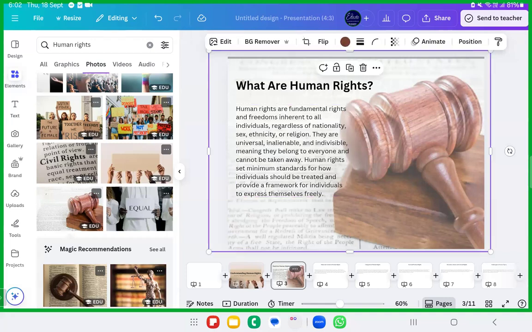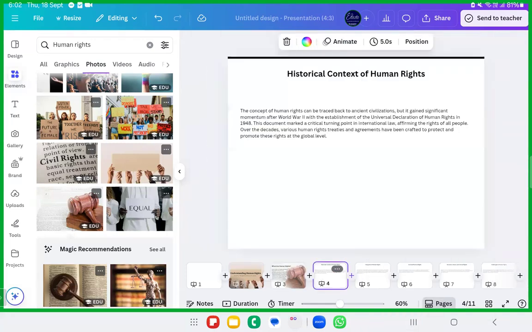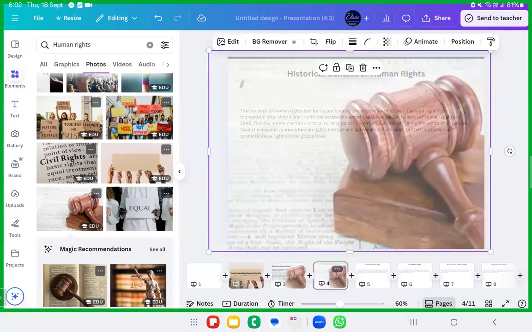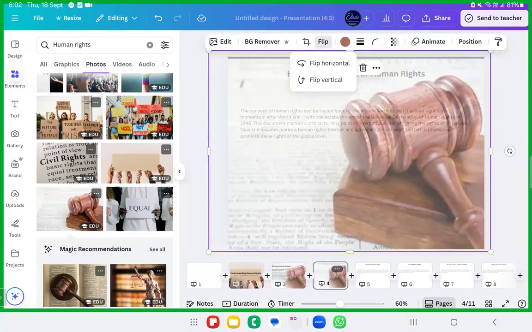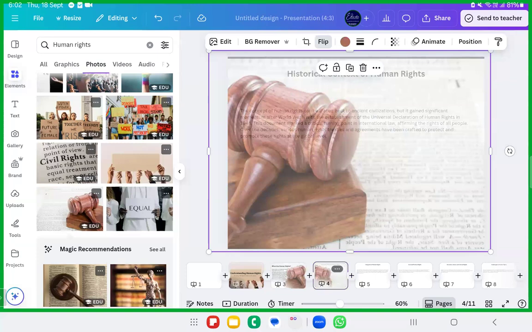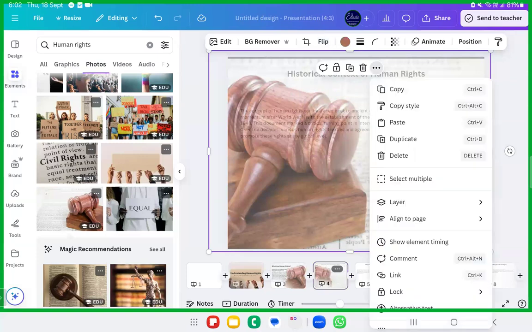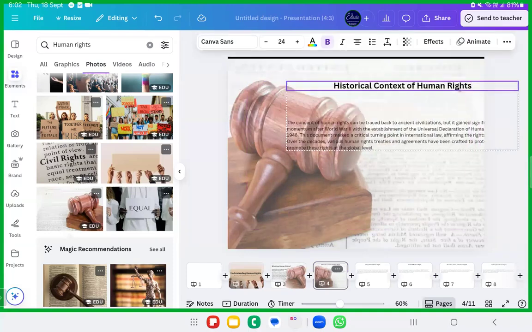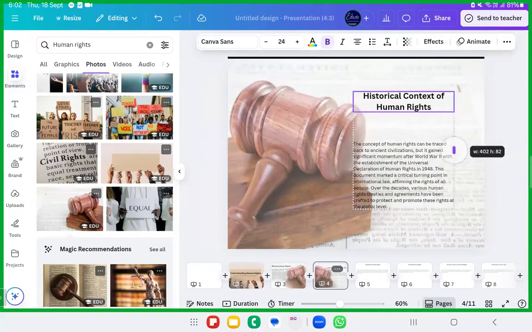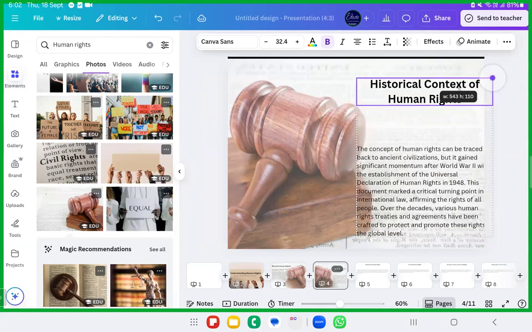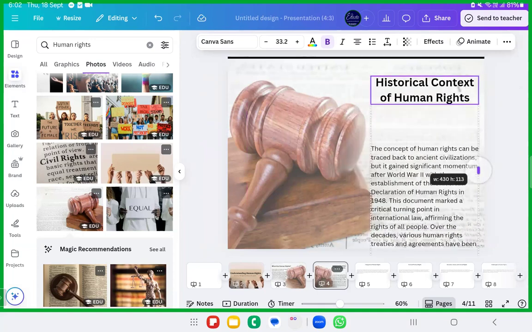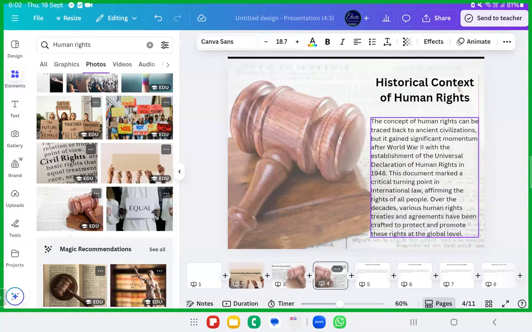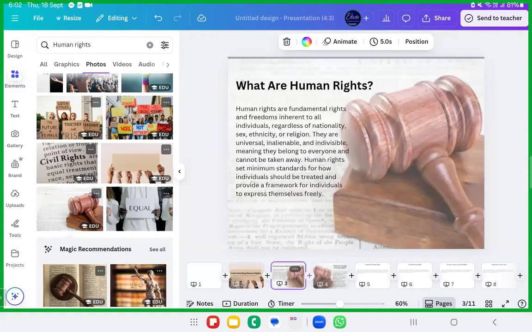Okay, to maintain the consistency for the third slide, I'll paste this up. Now what I'll do, I'll just flip this image horizontally. I'll add this historical concepts backwards. I'll set the image as background, historical context of human rights. I'll write it on this side. In this way you have to match those things. You don't have to add it on one single side. Ungroup it.